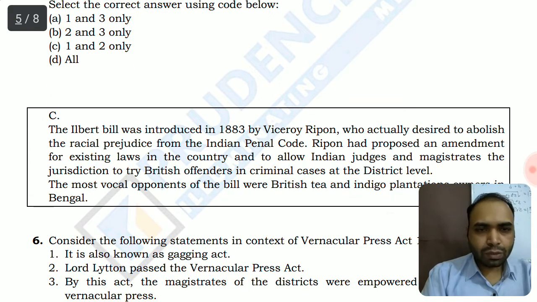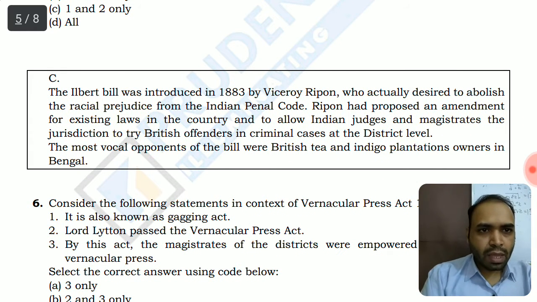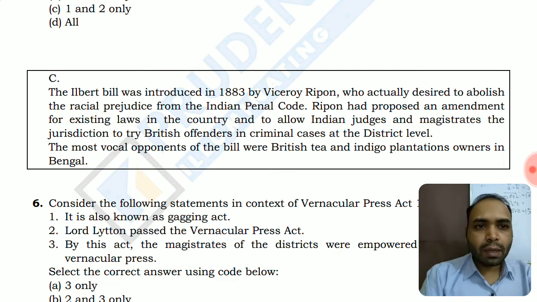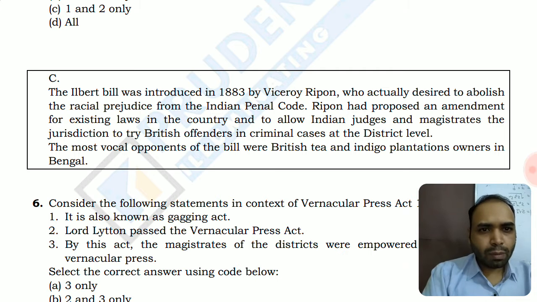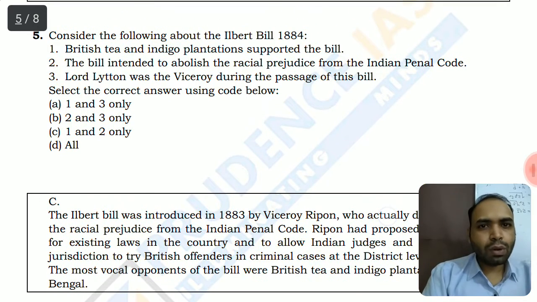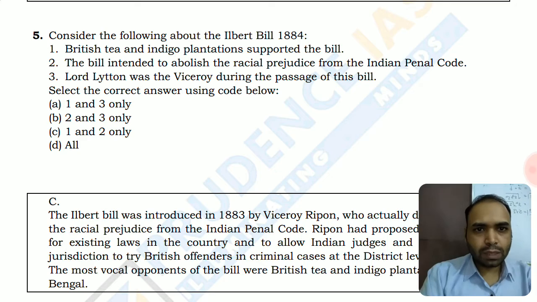The Ilbert Bill was introduced in 1883 by Lord Ripon, who was considered a good viceroy, who actually desired to abolish the racial prejudice from the Indian Penal Code. Ripon had proposed an amendment to the existing law to allow Indian judges and magistrates the jurisdiction to try British offenders in criminal cases at district level. The most vocal opponents of this bill were the tea and indigo planters, as I've already discussed. So option 2 is correct. Lord Ripon was the viceroy during the passage of this bill.